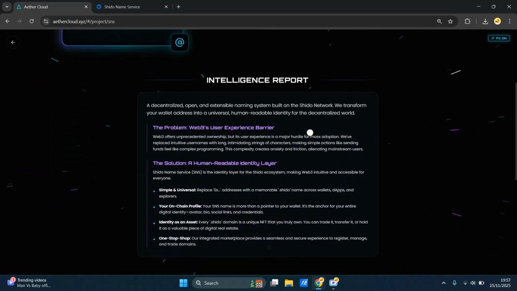Actually, it's written over here somewhere. And it creates this problem where there is friction between a learning curve and intimidation. Shido Name Service will change your long string of characters into human readable names. So you can name it whatever you like, considering that it hasn't been taken already. We will be going through this on the next page.